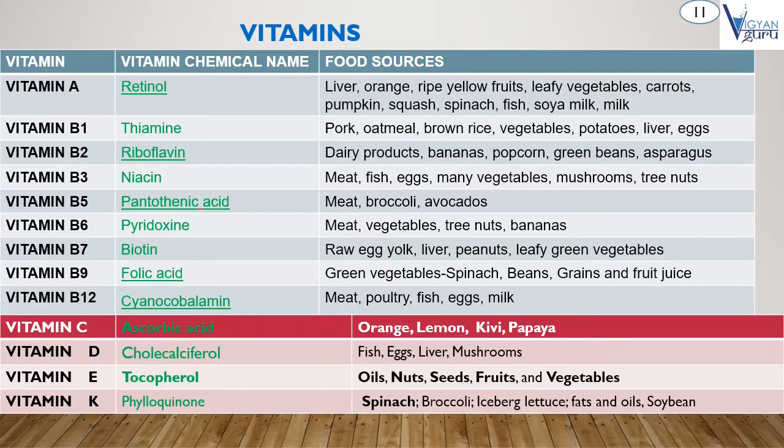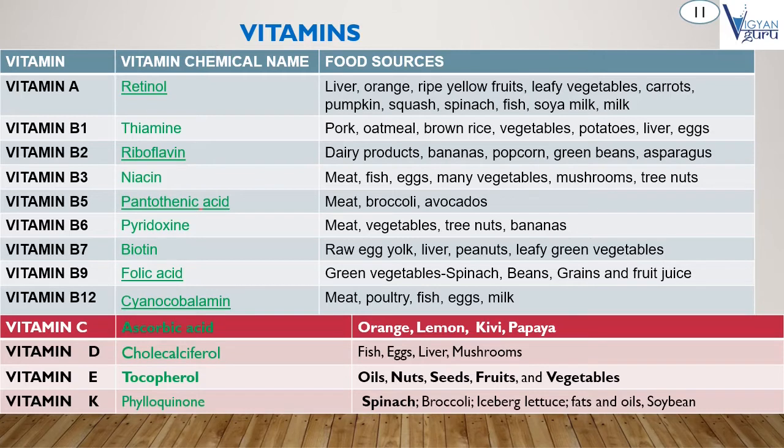In this topic, we are talking about types of vitamins, chemical names of vitamins, and their food sources. First, the chemical name of vitamin A is retinol, and its sources are liver, orange and ripe yellow fruits, leafy vegetables, carrots, pumpkin, squash, spinach, fish, and soya milk.